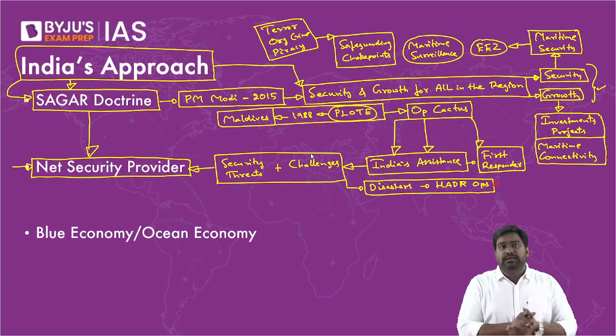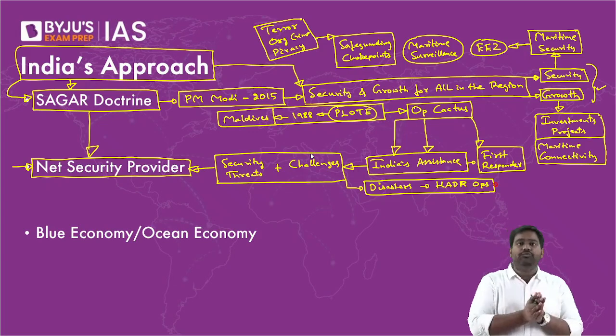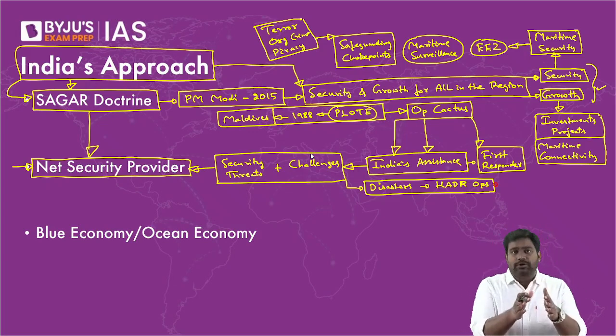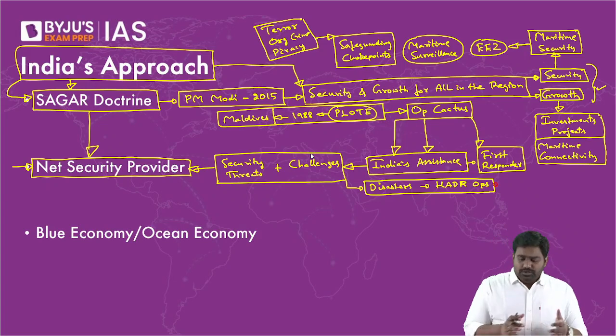Mauritius witnessed an oil spill disaster a few months ago. A ship had grounded, causing leakage of the oil, and a major environmental disaster was happening. It was India which responded and helped Mauritius in containing the oil spill. Right? So we have been doing this for many years.